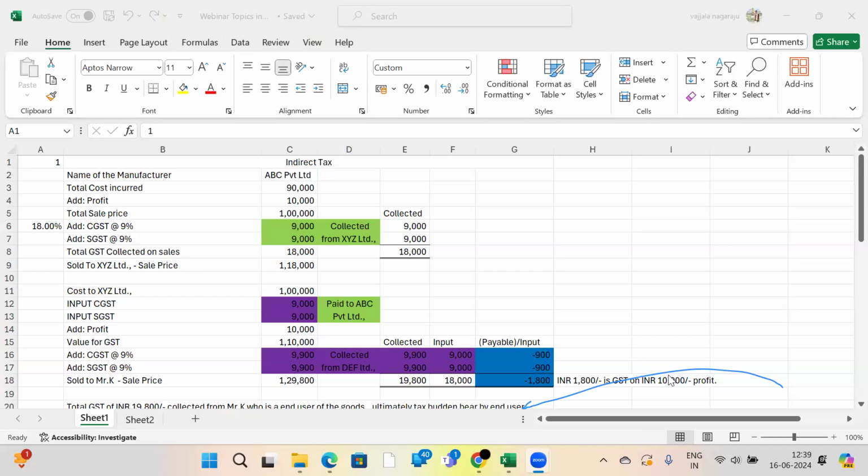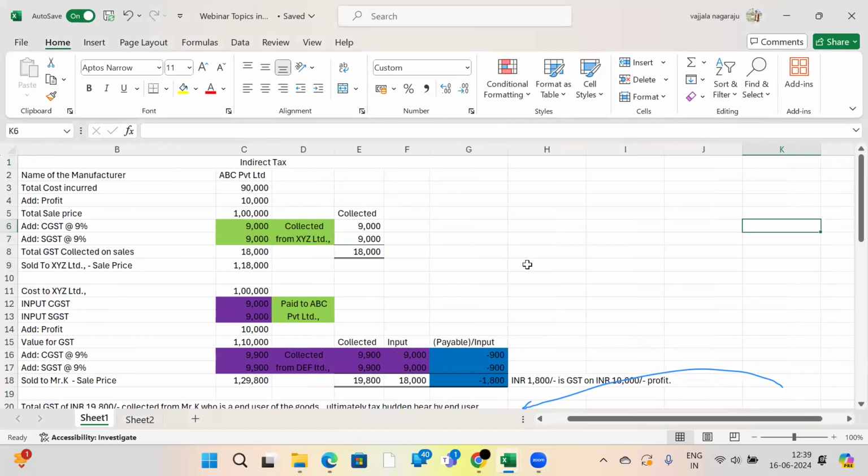Sir, when it comes to renting of house property, it covers in income tax as well as in GST. Why so? Simple, sir. If you have given a house for rental purpose, for commercial purpose, now you should collect the GST also, provided your rental income, your services, is more than 20 lakhs, meaning you should register under GST. Otherwise, no need to collect GST from your service recipient.